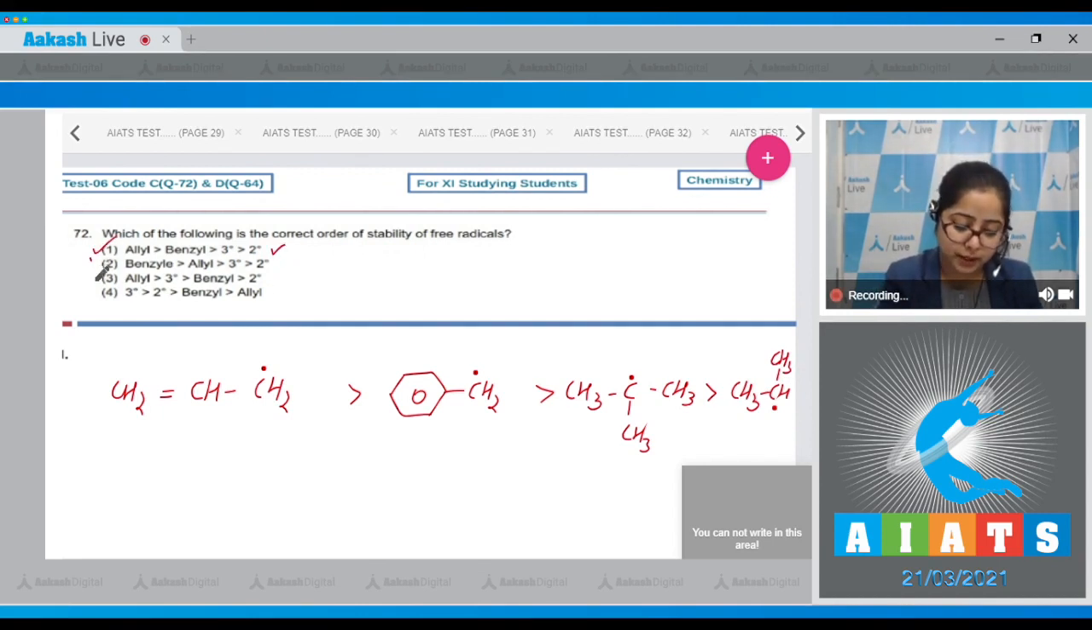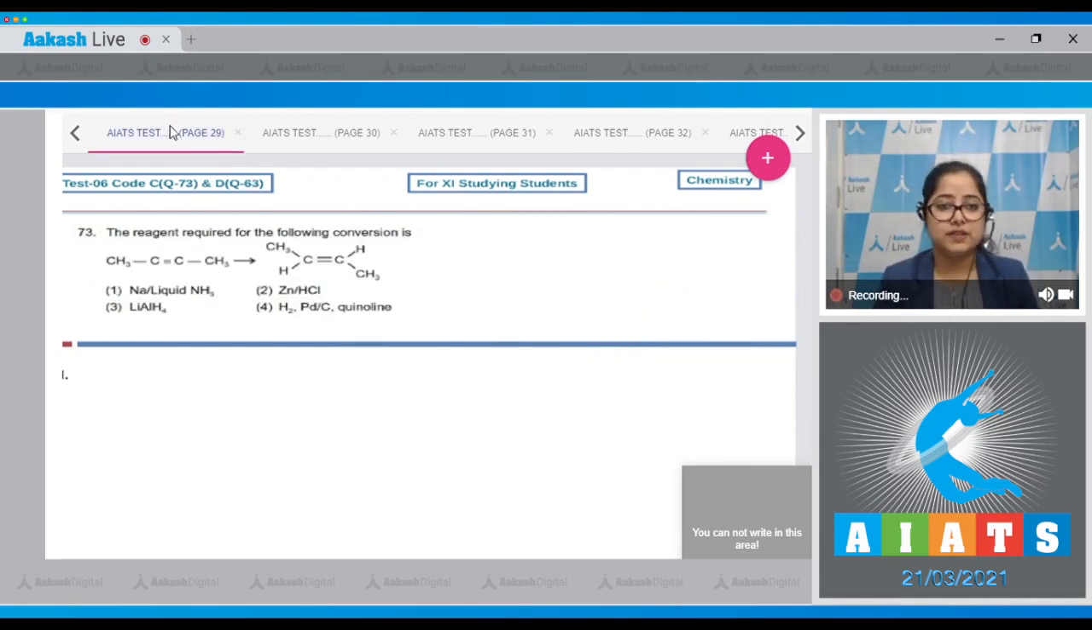Also, we need to keep in mind that lesser is the bond energy of CH bond, the hydrogen which is attached here, more will be the stability of the free radical so formed. That means the correct answer is option number 1. Moving to the next question, which is 73.